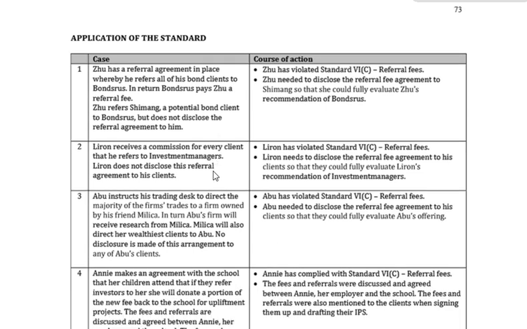We look over here, application of the standard. Let's have a quick look at a question over here. Leron receives a commission for every client that he refers to investment managers. Leron does not disclose his fee agreement to his clients, but of course Leron has violated referral fees, because remember, he's got to disclose this to who? To everybody, even to the clients as well. And why did we say even disclosure to clients is required? So that they can fully evaluate Leron's recommendation of the particular firm, in our case called investment managers.